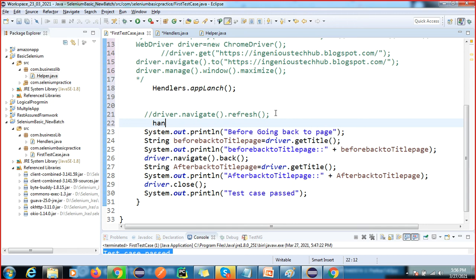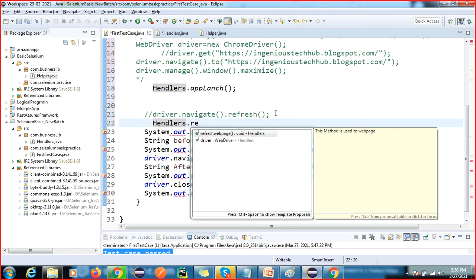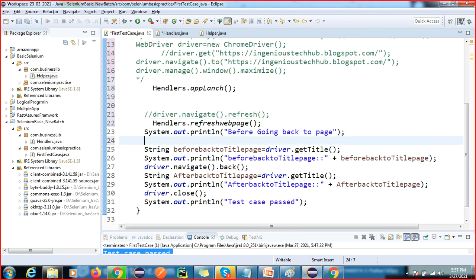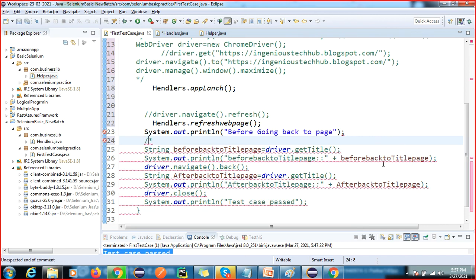So handlers dot refresh web page. Again, I should not write multiple lines of the method again, I have to call it here. Okay, so here I want to get the title of the page, right? So I want to get the title of the page. So this is the before title.